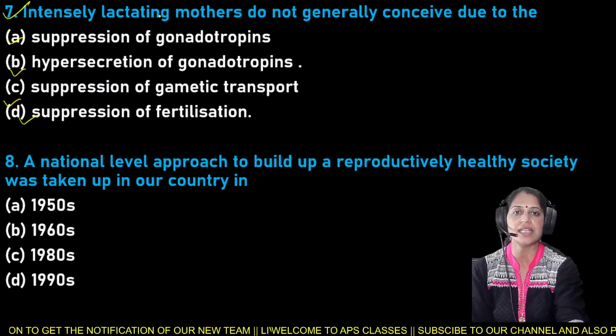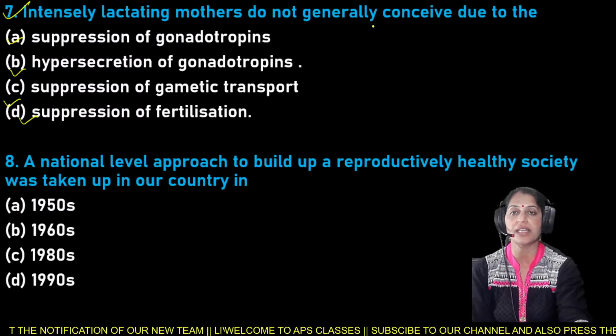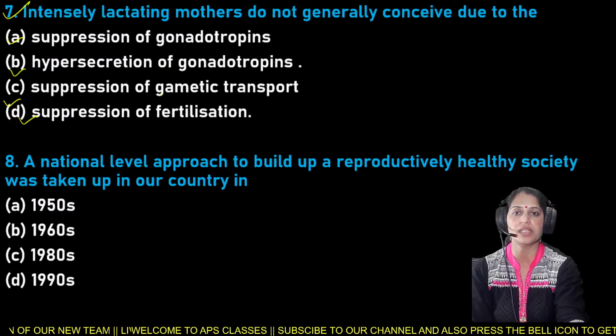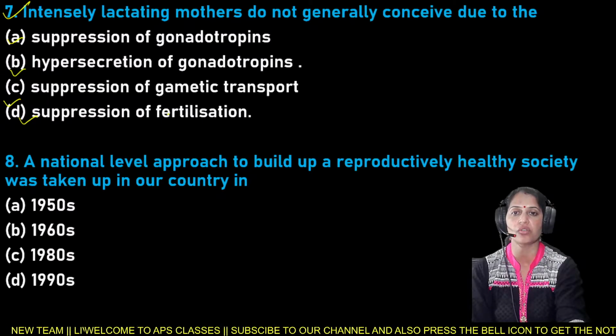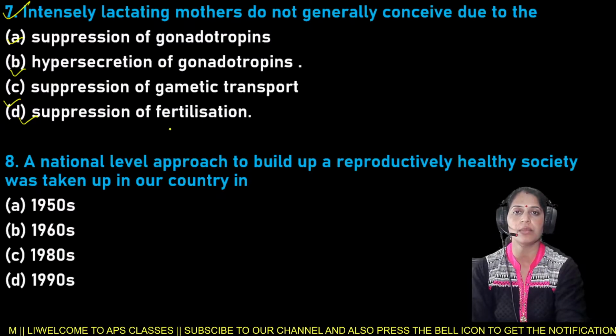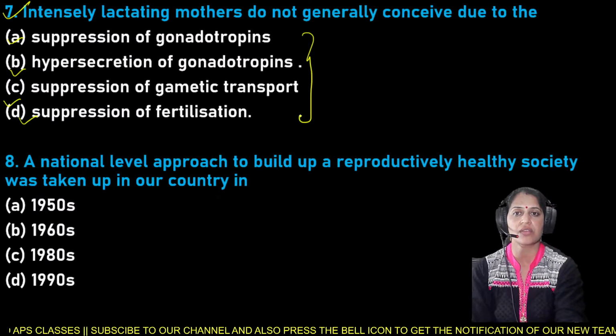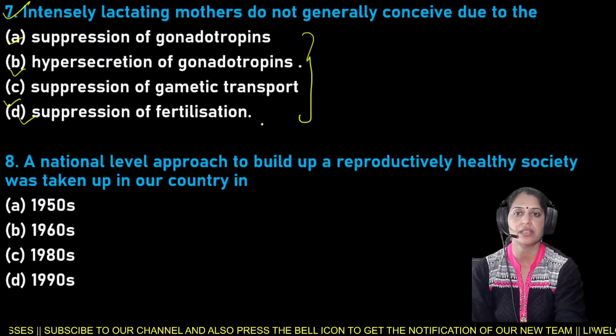So intensely lactating mothers do not generally conceive due to, options are suppression of the gonadotropins, B hypersecretion of the gonadotropins, C suppression of the gametic transport, and D is suppression of fertilization. So which is the right answer for the question number 7?